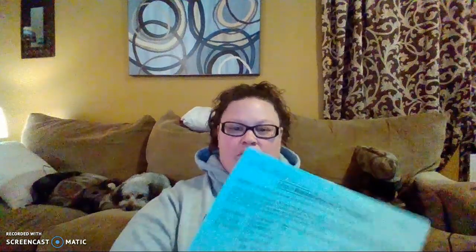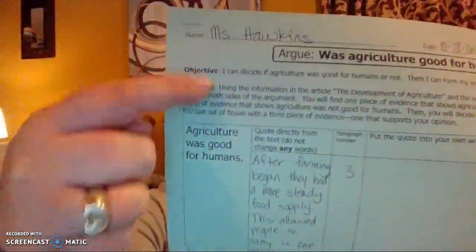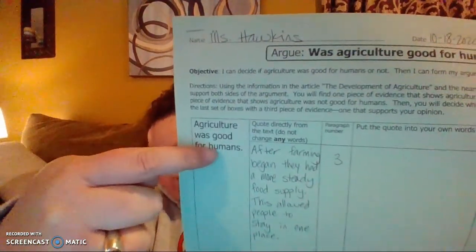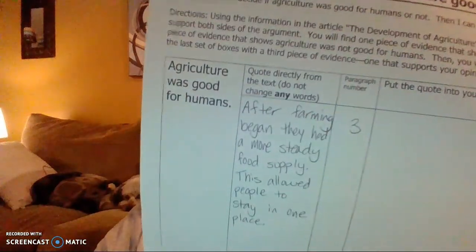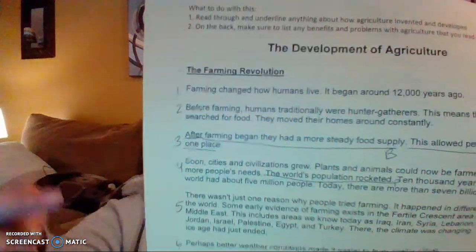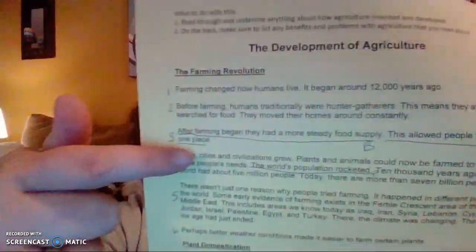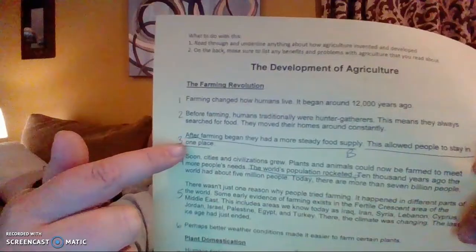You are going to find one piece of evidence that says agriculture was good for humans. So for me, I already have my first box filled in. I went to paragraph 3. I numbered my paragraphs to make my life easier. Paragraph 1, 2, 3. I have it underlined.